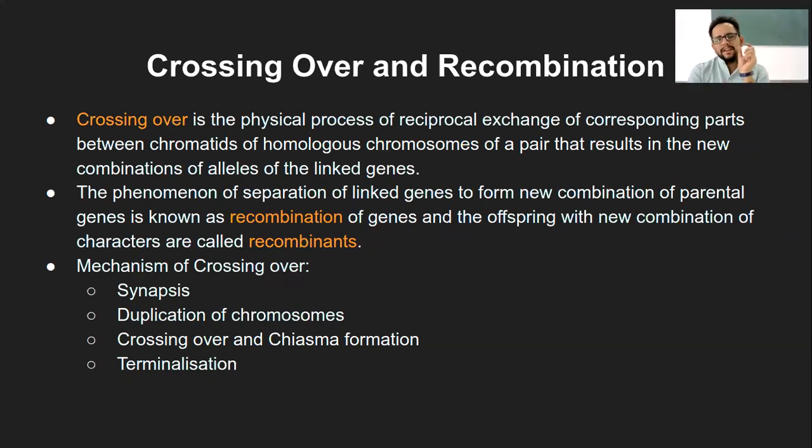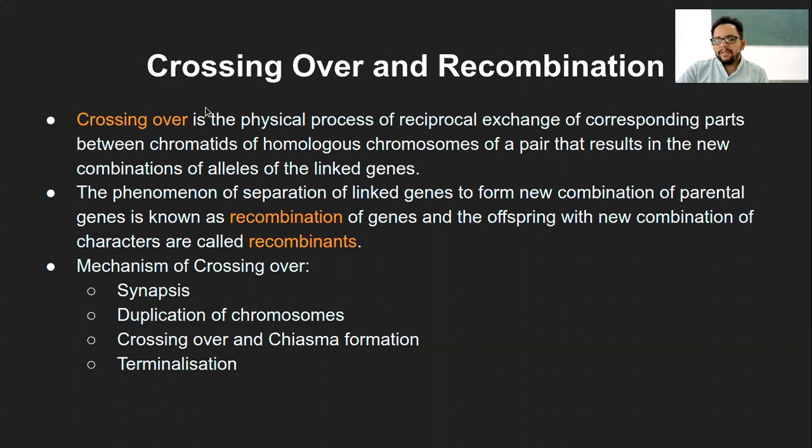Crossing over is the mere physical process where the chromatids cross with each other, right? And the actual separation of those linked or incompletely linked genes from the parental genes, and then forming the gametes, is called recombination. So crossing over is a short process. Recombination is the whole of that separation up to gamete formation. Two different aspects. First crossing over will happen, if it has to happen. If it doesn't have to happen, then there will be no recombination.